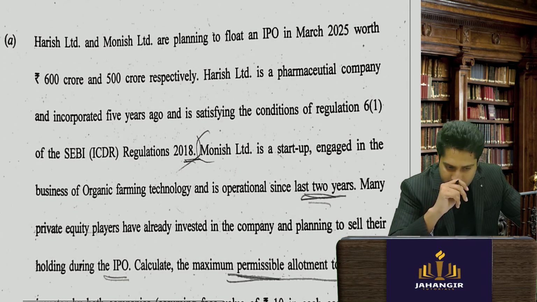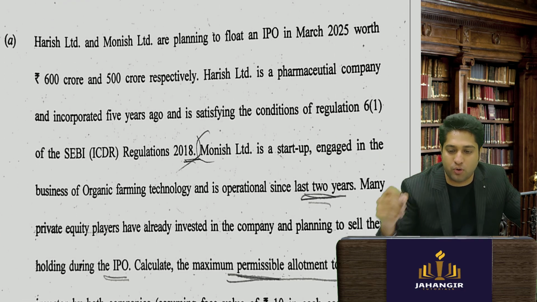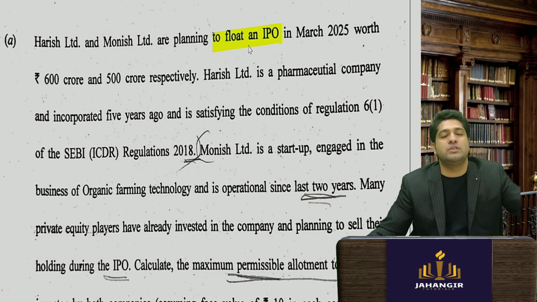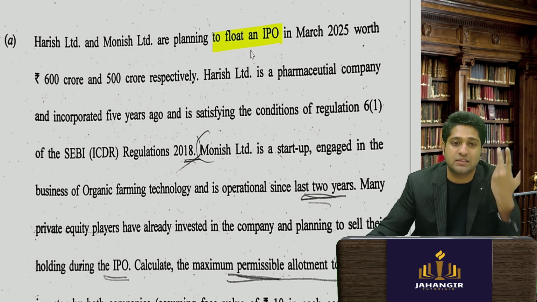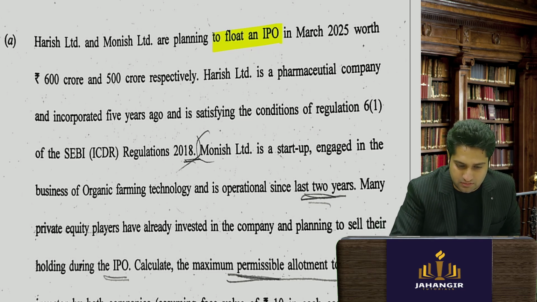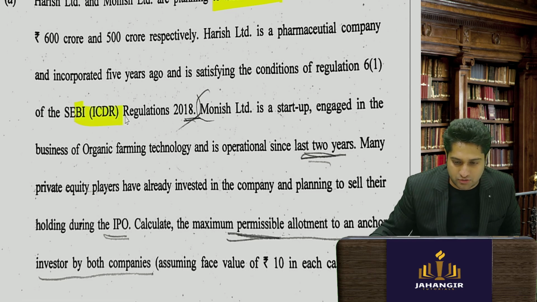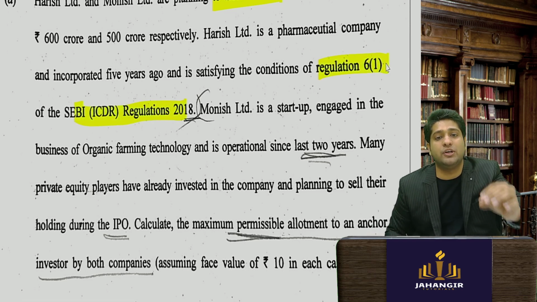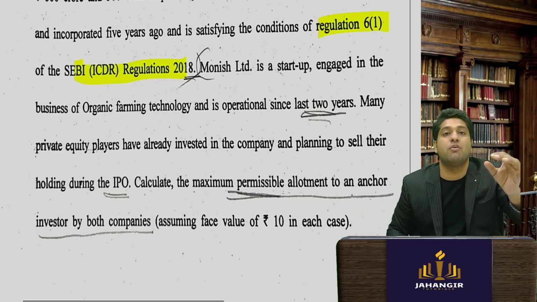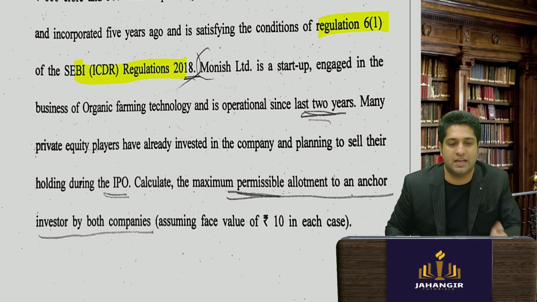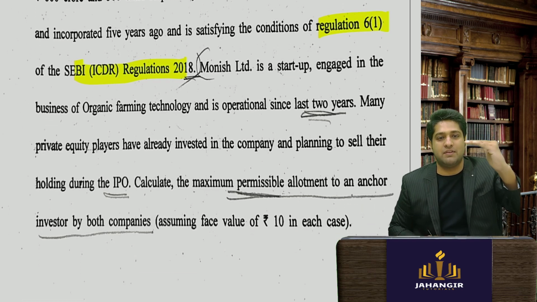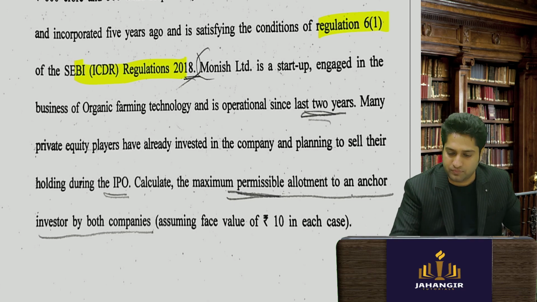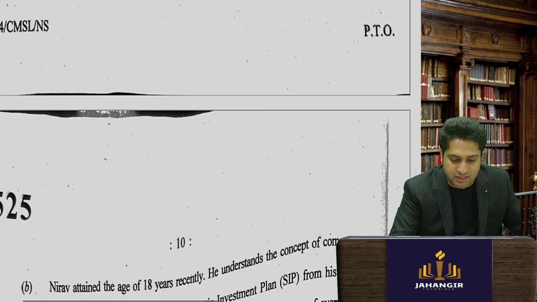Then comes Harish and Monish, who are planning to float an IPO. So again, if you go to your ICDR regulation, I feel it has come for around 20-25 marks. ICDR Regulation 2018. What is the question? Again, even in the video I've said it is the most important regulation a student has to know, and from there only they have asked the question. A criteria to get listed has been given. If these criteria are met, they can get listed.